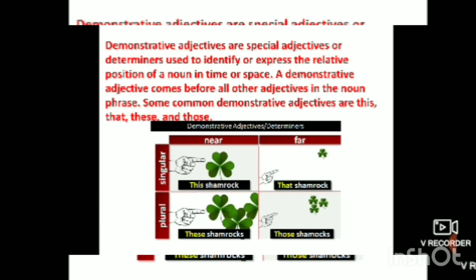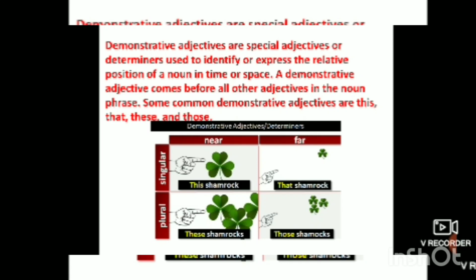A demonstrative adjective comes before all other adjectives in the noun phrase. If the sentence has a noun phrase, then always the demonstrative adjective will come first. Some common demonstrative adjectives are this, that, these, and those. Okay, singular to plural, plural to singular. So we will see.